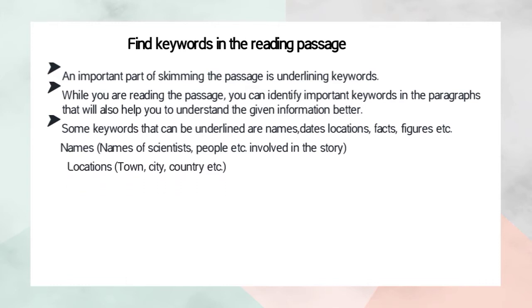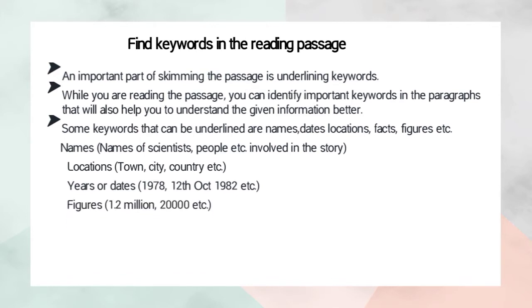Of course, it's about places such as a town, city, country, and etc. And the next is years or dates, and figures, like 1.2 million, 20,000, and etc. Or you can mark any word or phrase which is capitalized.